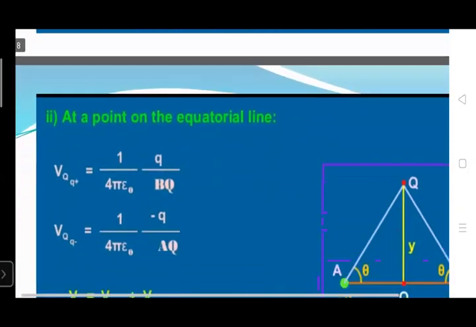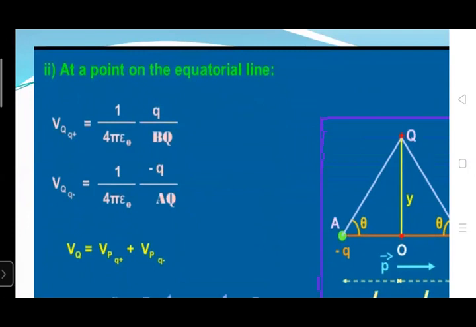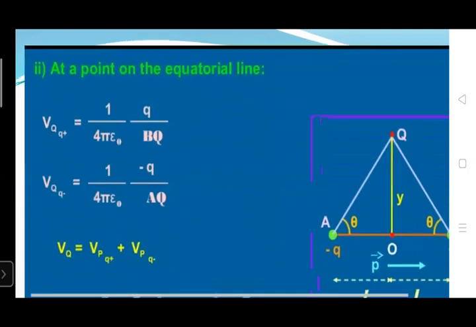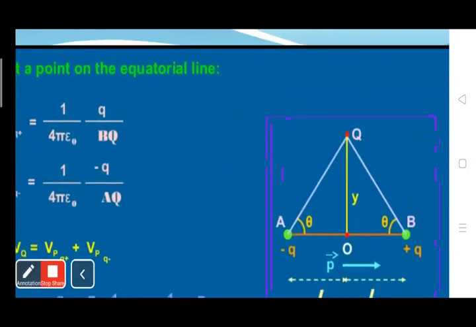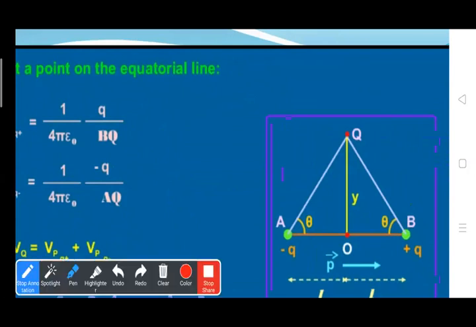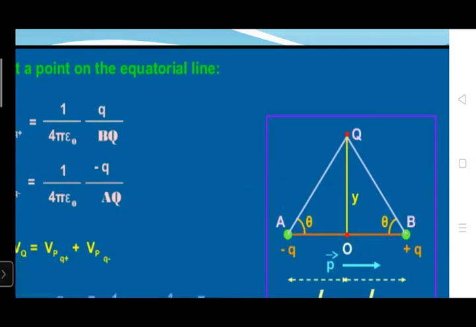Now the second point is the potential due to a dipole on the equatorial line. For the equatorial line, draw the diagram as in the figure. AB is the dipole; at point A minus Q charge is kept, and the distance between these two point charges is 2L.